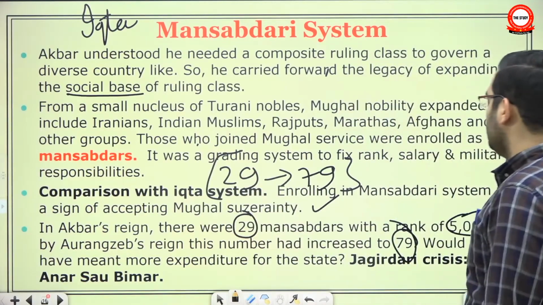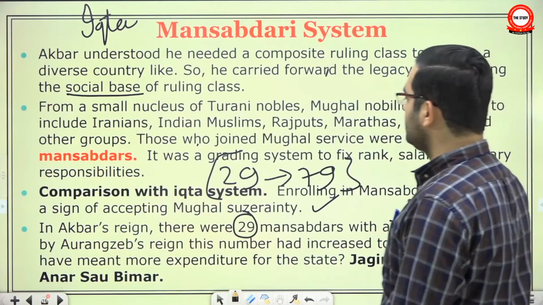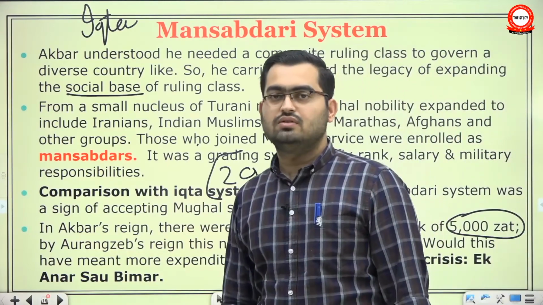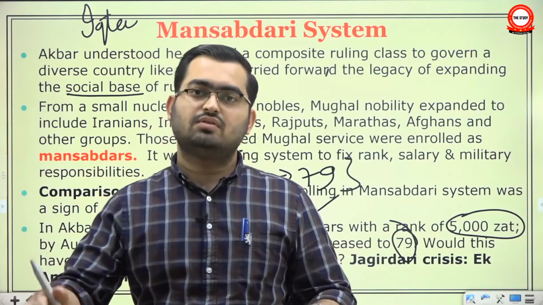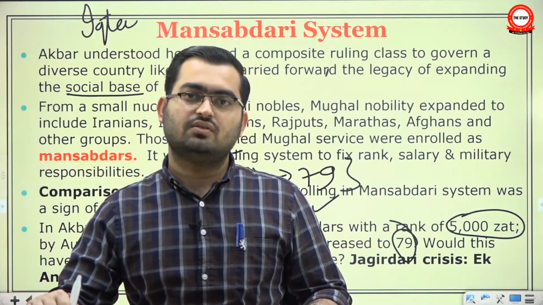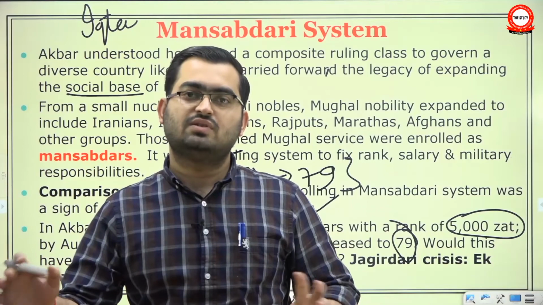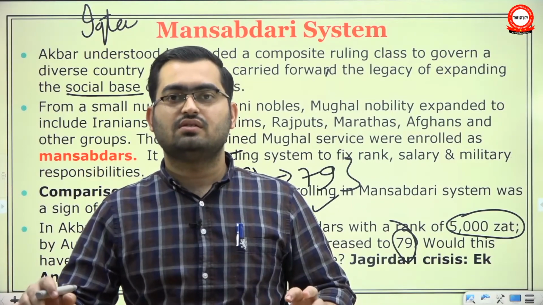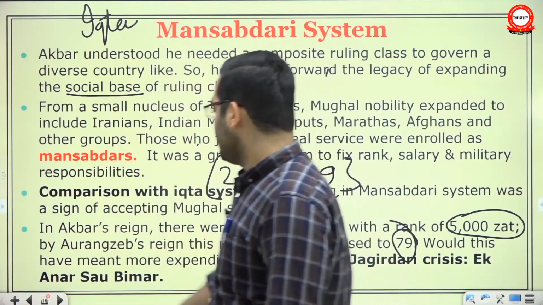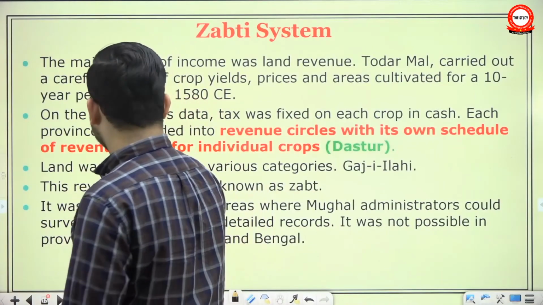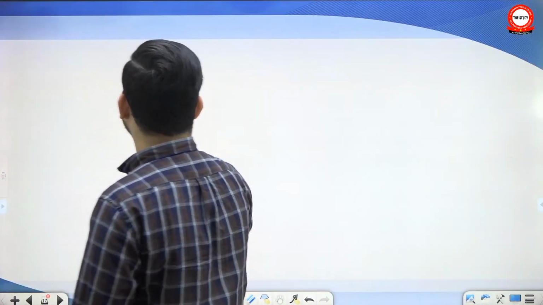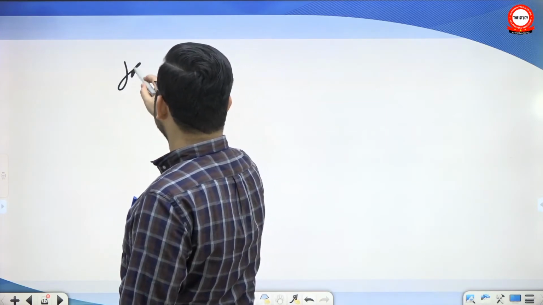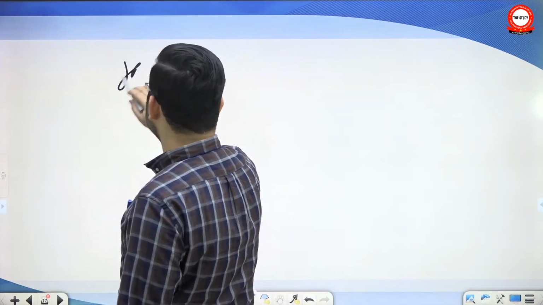Now, can you have that much jagir to give around? There's this famous Hindi saying, "Ek anar swa bimar," and this indeed became a problem by the end of Aurangzeb's reign. That there were too many mansabdars, but there were too few good quality jagirs. We shall look into this problem soon. See, before it, let's see what had happened. If you have too many mansabdars, you need more and more jagirs.